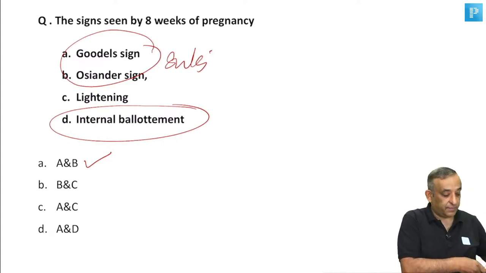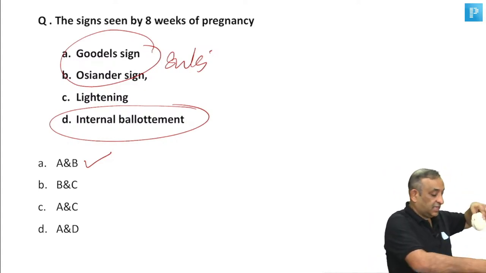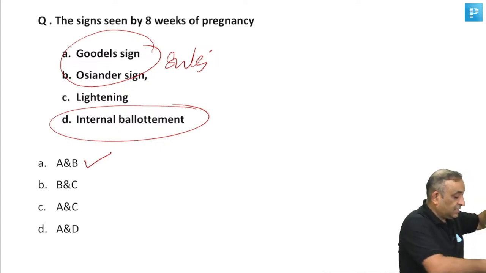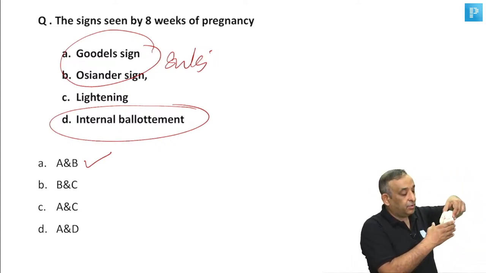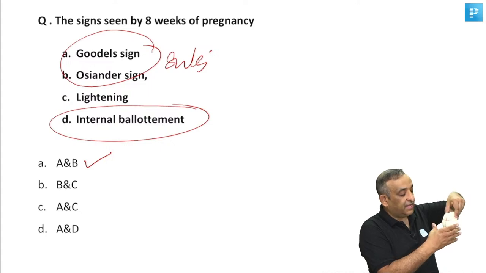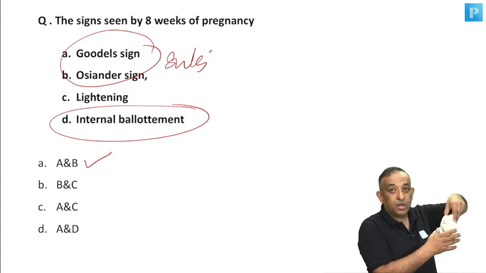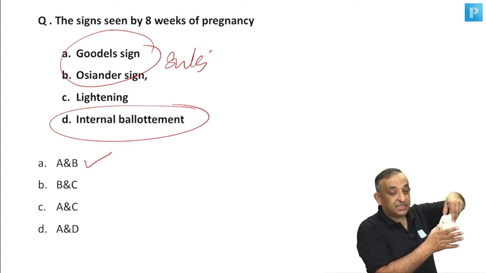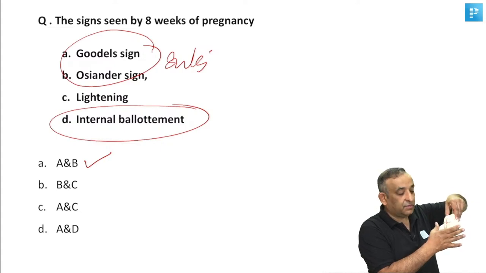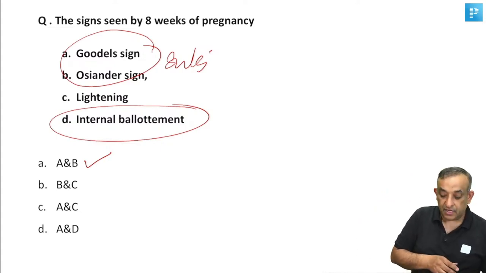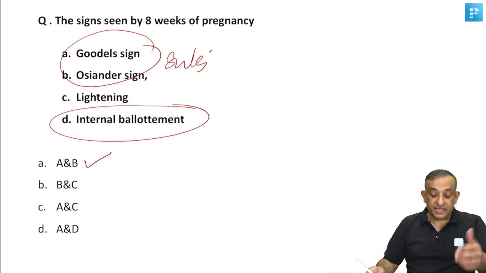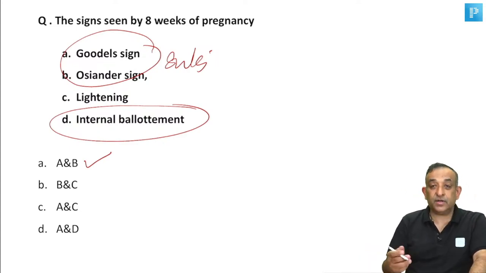That is internal ballotment. And external ballotment is outside of the pelvis. In the lower abdomen of the mother, you hold the head and you move it like this, it's like a ball. You tap from this side, it goes and hits the other finger. Tap from this side, it goes and hits this. So this is known as ballotment. Internal ballotment is earlier, and external ballotment is later.